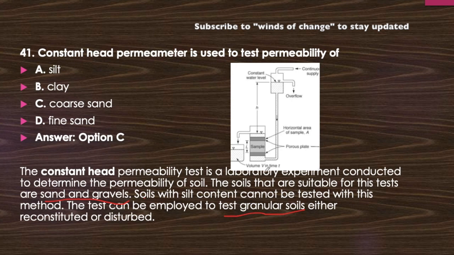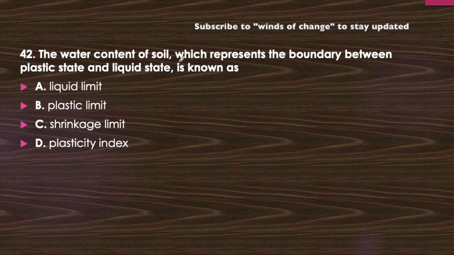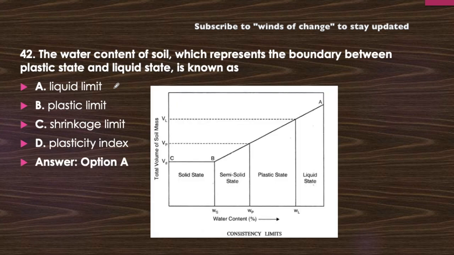Okay. Next question. The water content of soil, which represents the boundary between plastic state and liquid state, is known as. This is an important question. You should know that between plastic state and liquid state, what it is called: liquid limit, plastic limit, shrinkage limit, or plasticity index. Think about it. The boundary line, what is it called? Okay, so the answer is, it is called liquid limit.